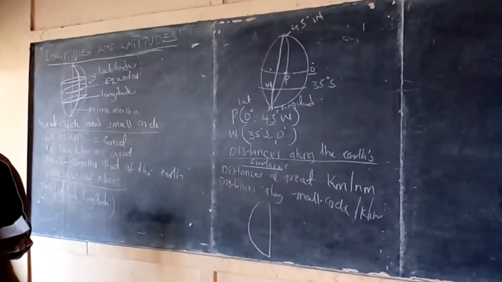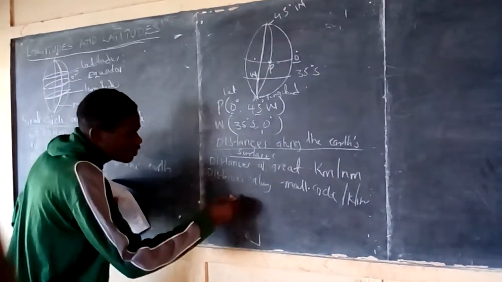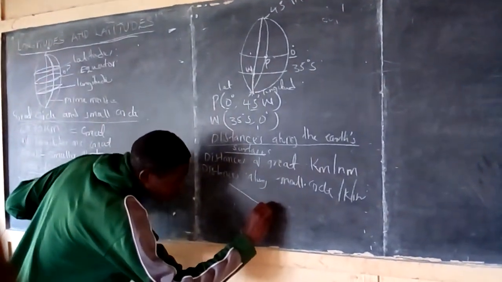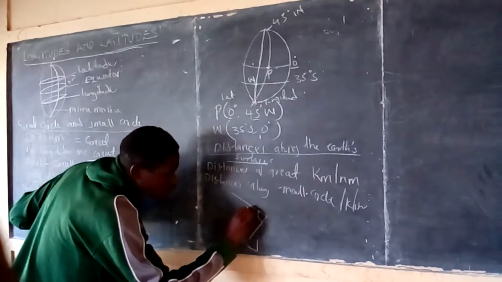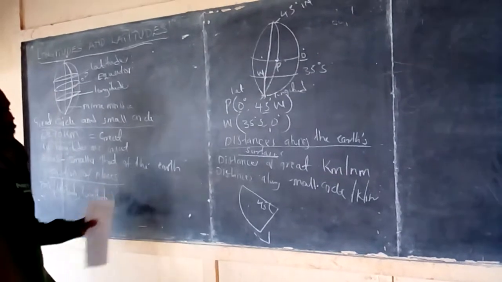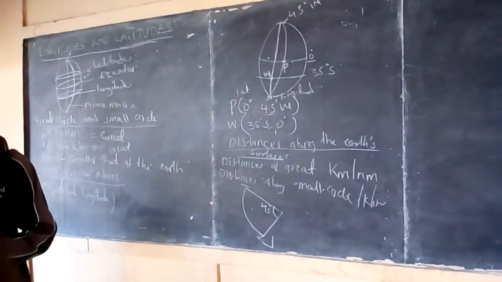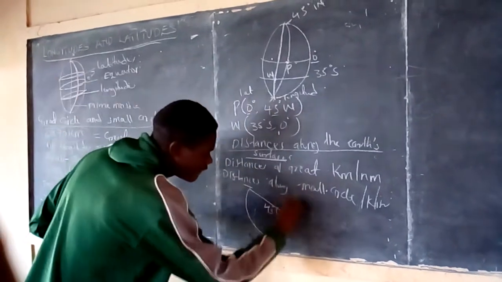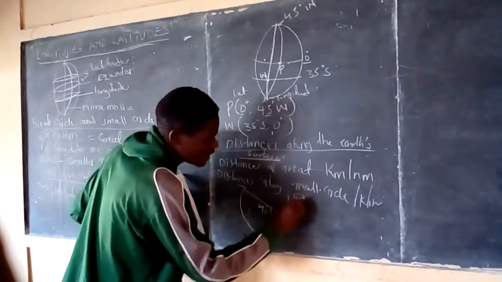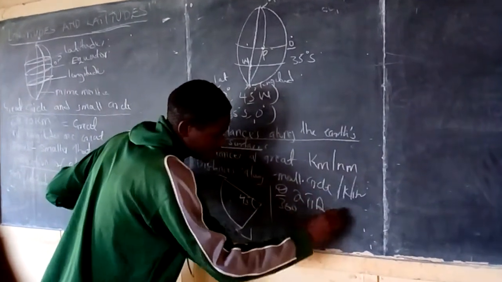Now it forms an angle to the prime meridian, to the center of the Earth, meaning it forms an angle of 45 degrees at that point. Now if you want to find the distance from this part up to this part, it is always the arc length. And you know the formula of finding the arc length. The formula of finding the arc length is theta over 360 times 2 pi r.